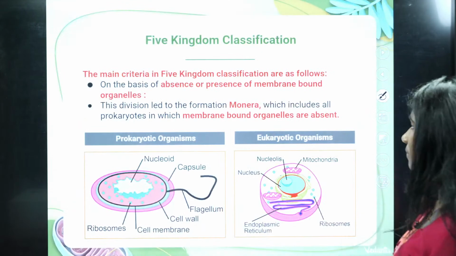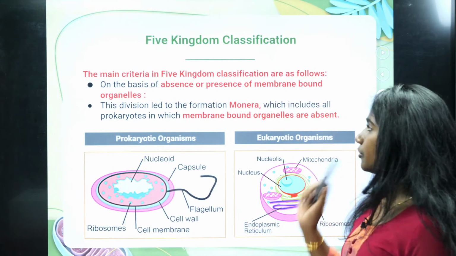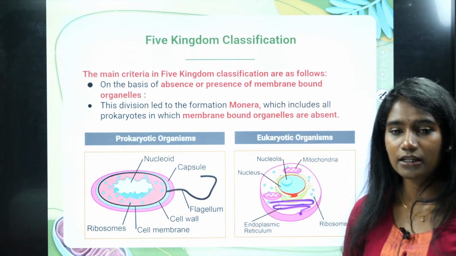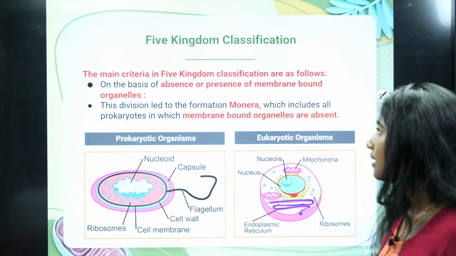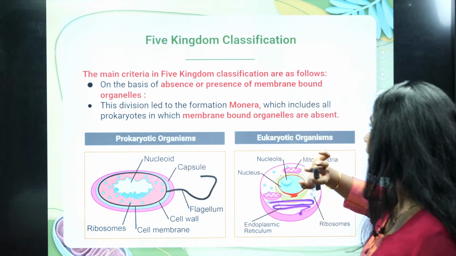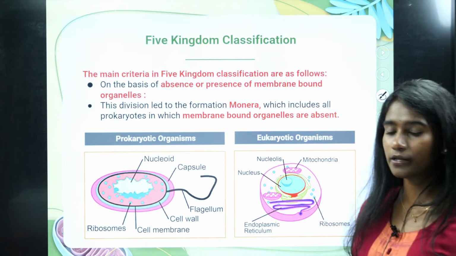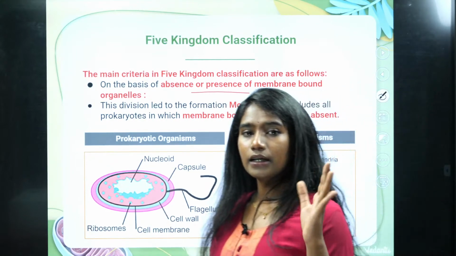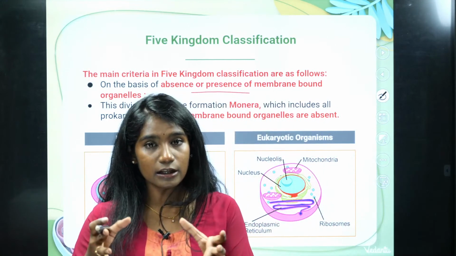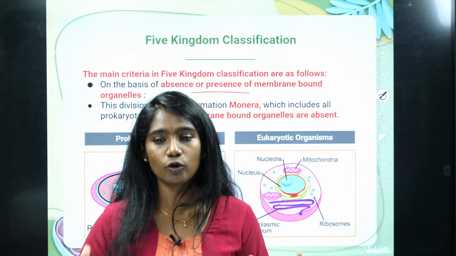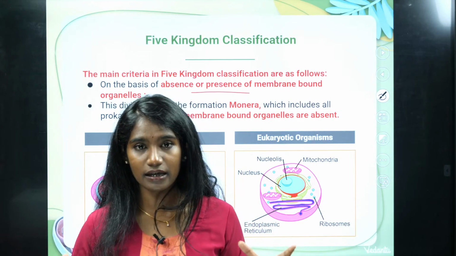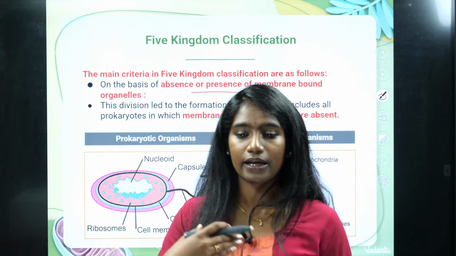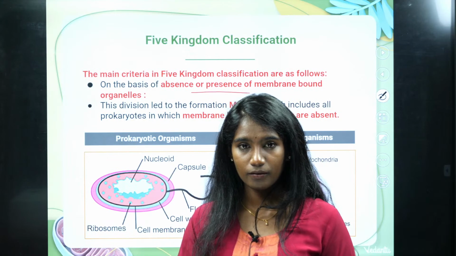Okay, fine. So now we'll start with five kingdom classification a bit in depth. See here, the main criteria in the five kingdom classification are as follows. R.H. Whittaker divided these living organisms into five groups, right? On what basis did he classify is the question.